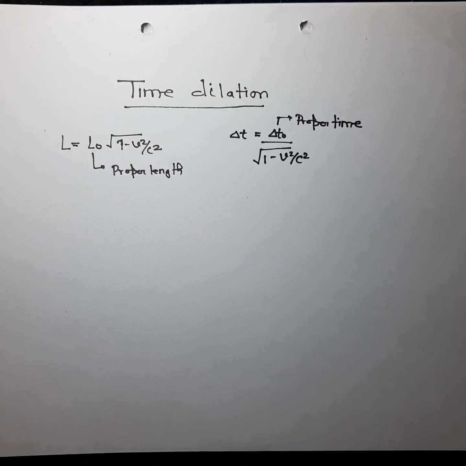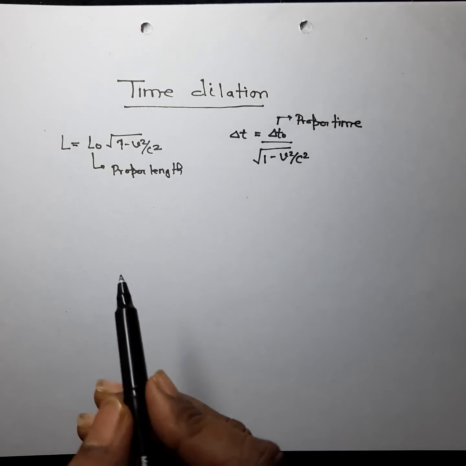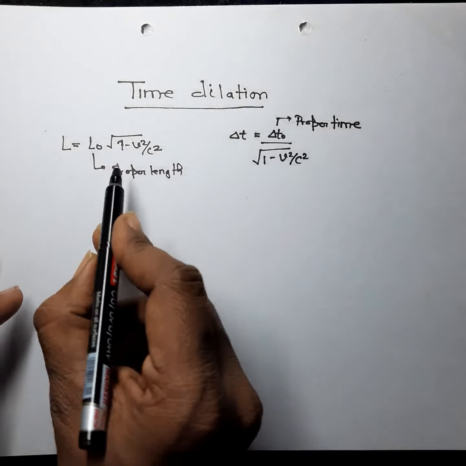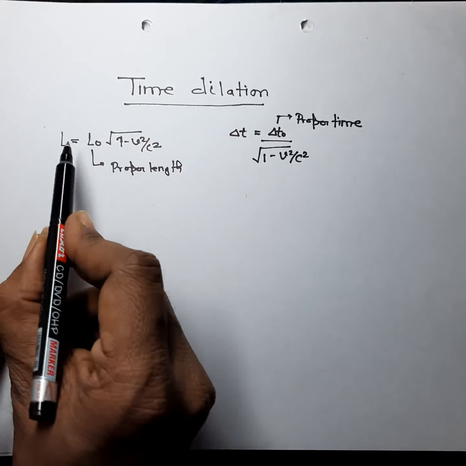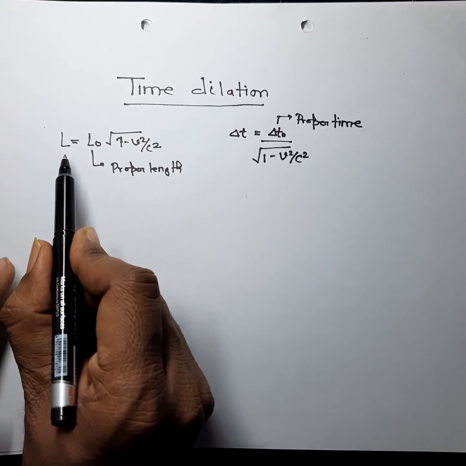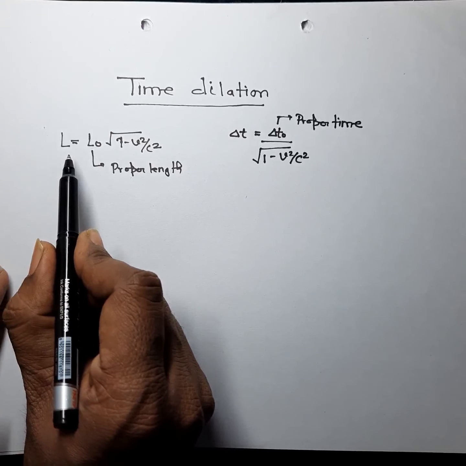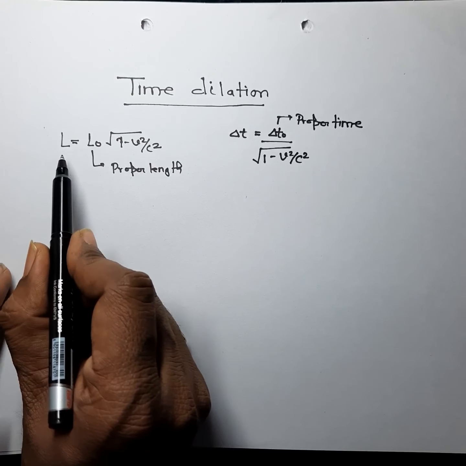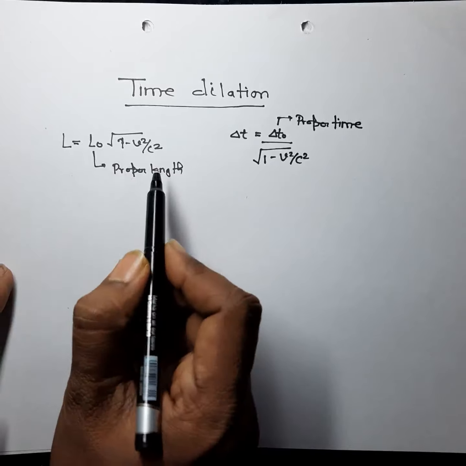Hello everyone. Today we are going to discuss time dilation. Time dilation is also a very important result of special theory of relativity. In the last lecture we discussed length contraction. This is the formula that we established using the Lorentz transformation equations. This is the length contraction formula.